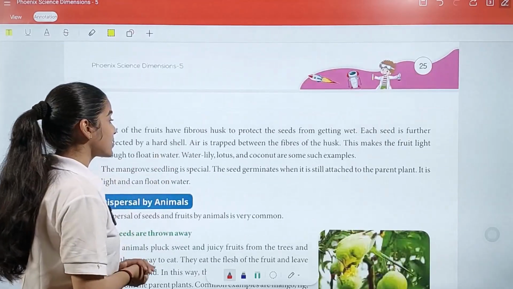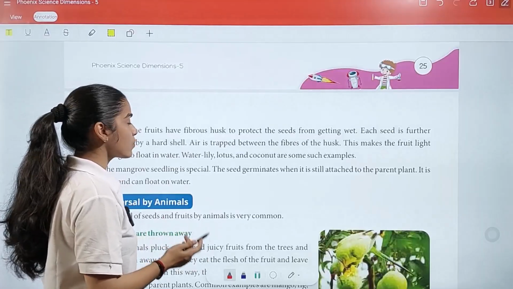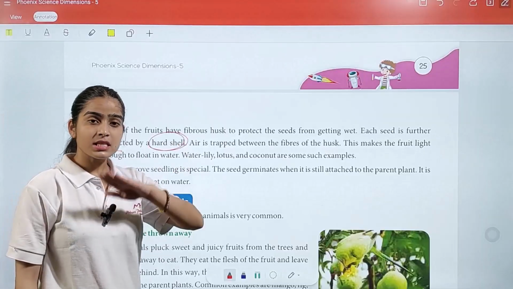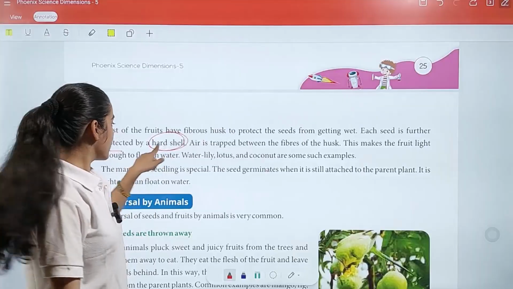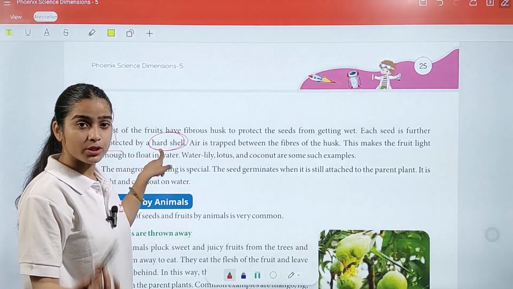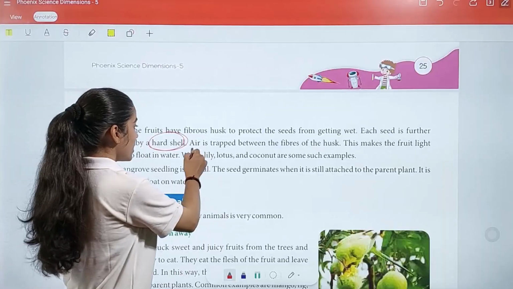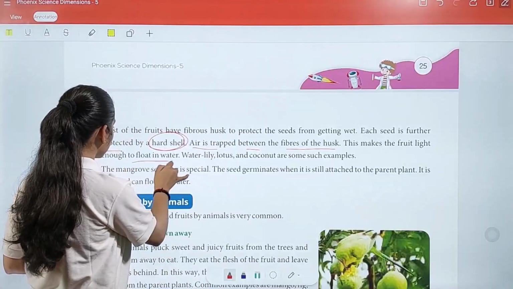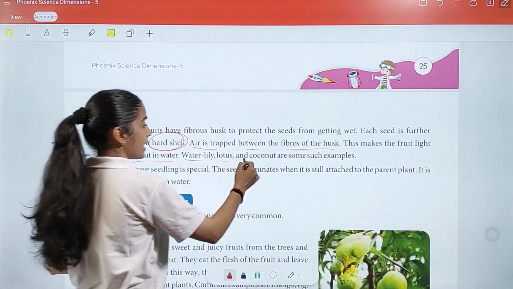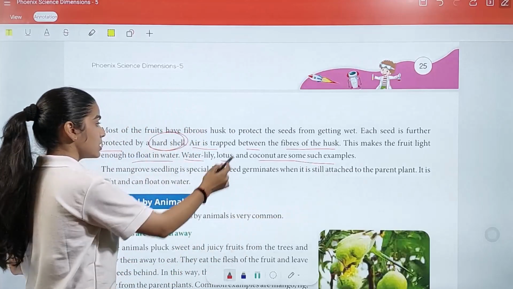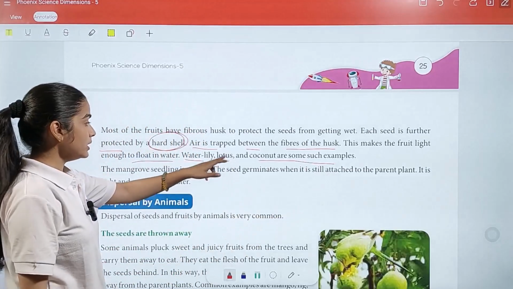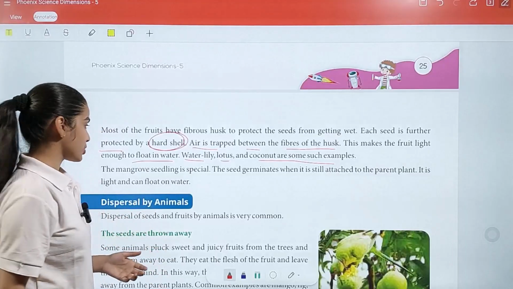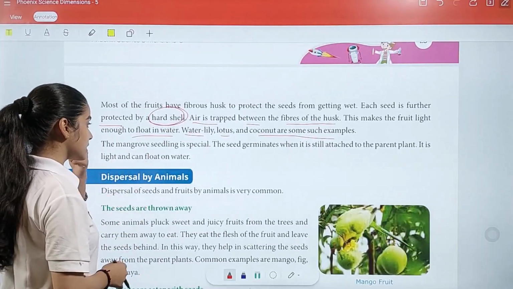Most of the fruits have fibrous husks to protect the seeds from getting wet. Each seed is protected by a hard shell. So when the seed travels by way of water, it has a hard shell which protects it from the water. Air is trapped between the fibers of the husk. This makes the fruit light enough to float in water. Water lily, lotus, and coconut are some such examples. So these are the examples we have, whose seeds disperse by water.